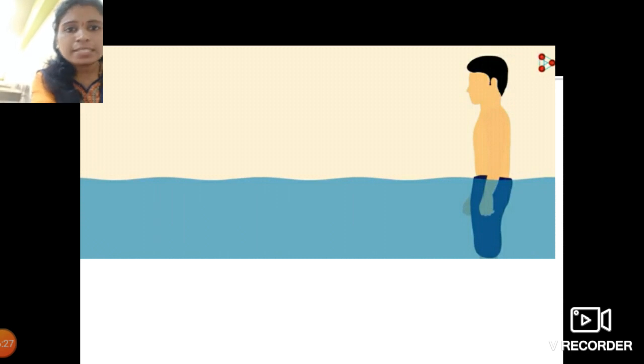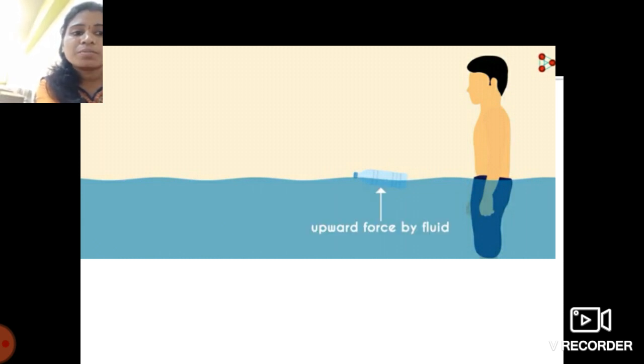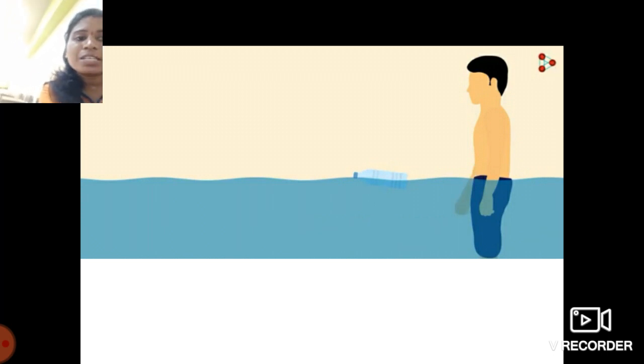So students, for clearing this concept of buoyancy, here I have taken another example. See over here, this is the bottle, a tightly closed empty plastic bottle, and this is the container which is filled with water. When you drop that tightly closed empty bottle into the fluid, you will see that it will float. You will see, students, it will float.